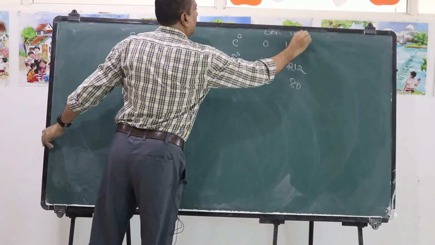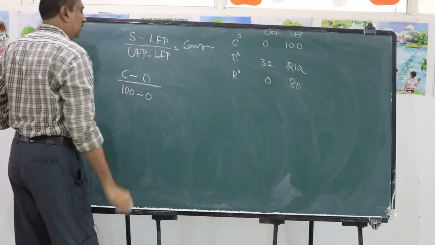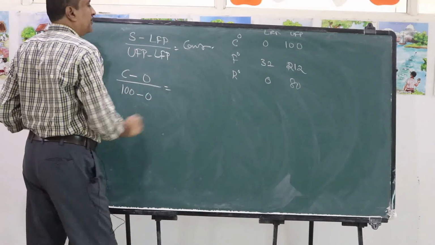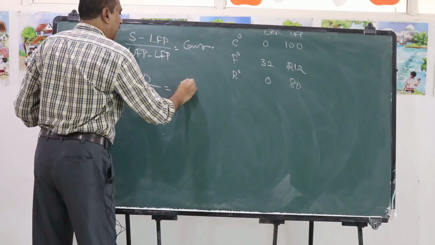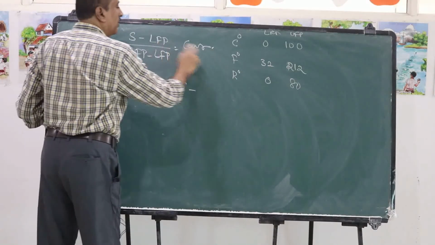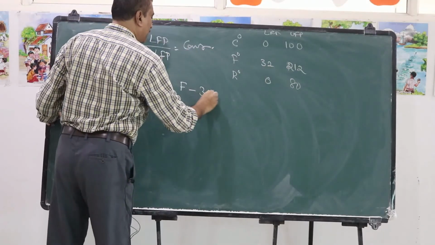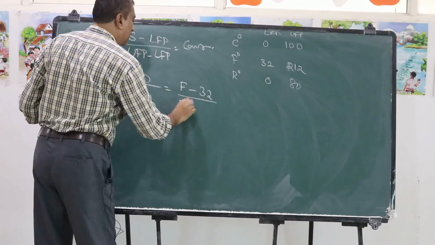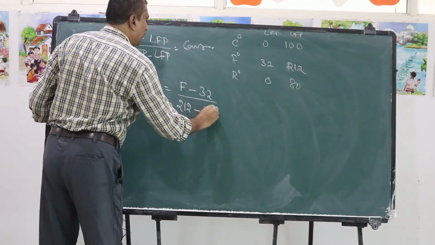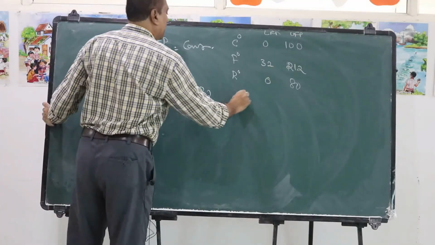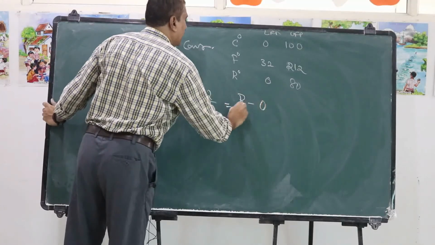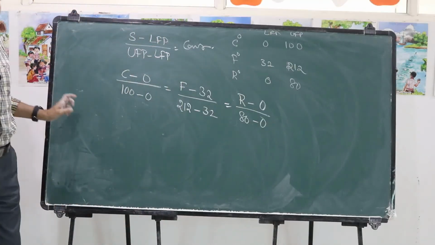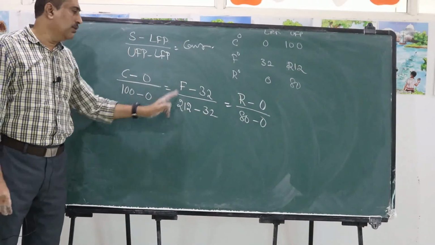So you can write like this. This is for centigrade, and this is equal to, for Fahrenheit, F minus the lower fixed point 32 by the upper fixed point 212 minus 32, and that is equal to the Reaumur scale, R minus 0 by 80 minus 0. So in this way we can convert from one scale to another scale.